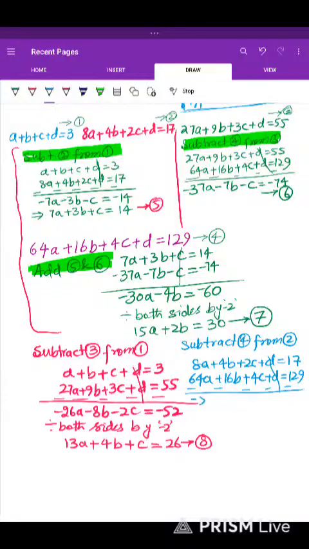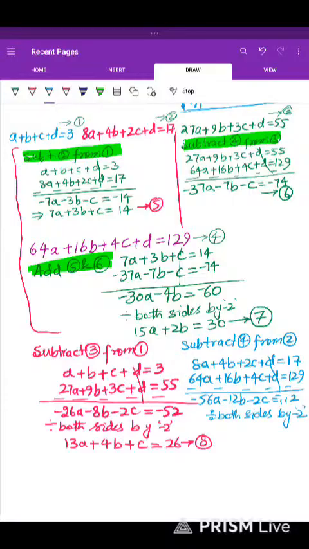This is 56a, 12b, 2c, and on the other side, 9 minus 7 is 2, 2 minus 1 is 1, so 1, 1, 2 is there. And the minus sign will also be there. What we do is divide both sides by minus 2.